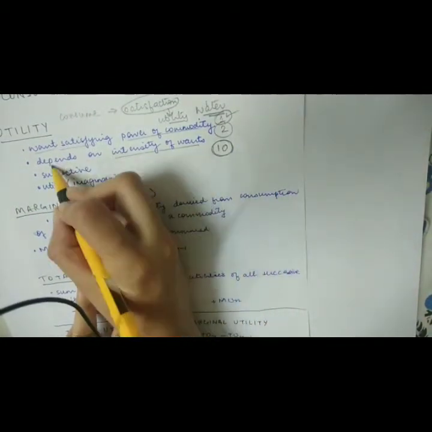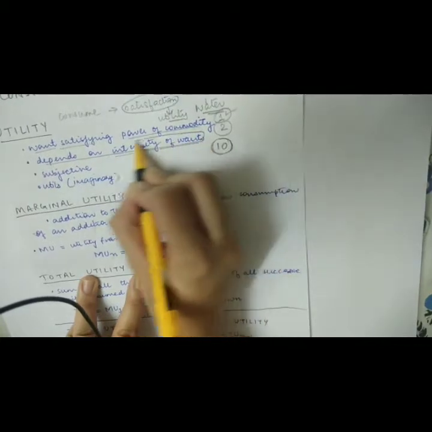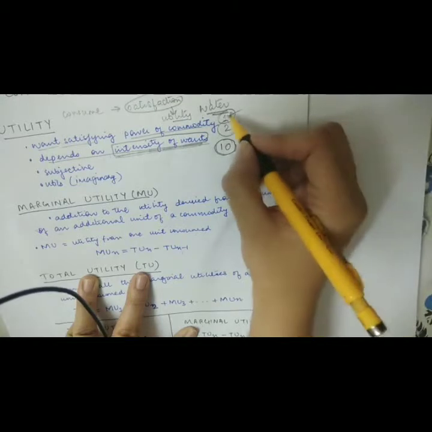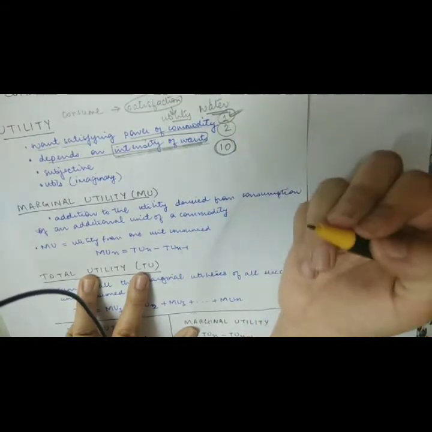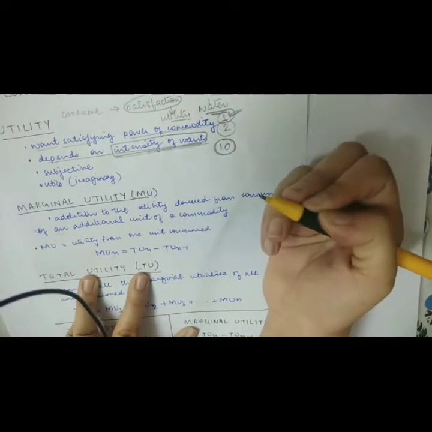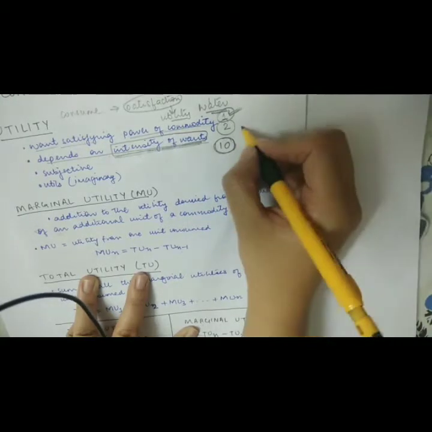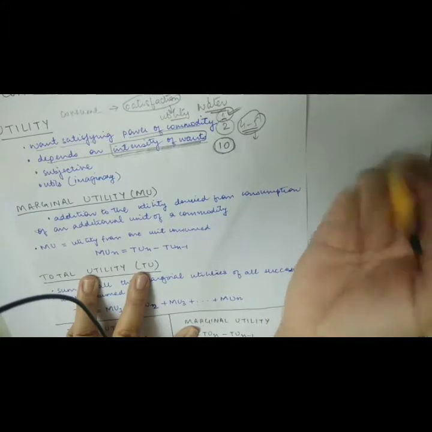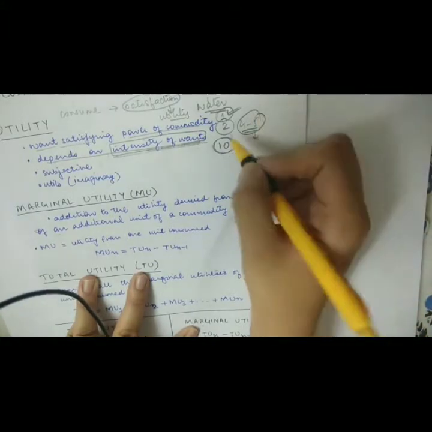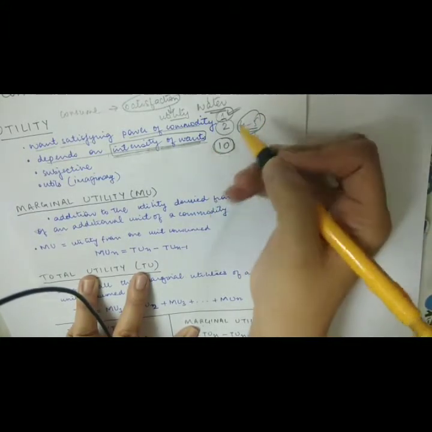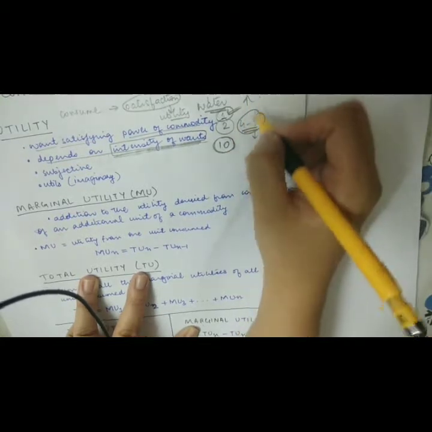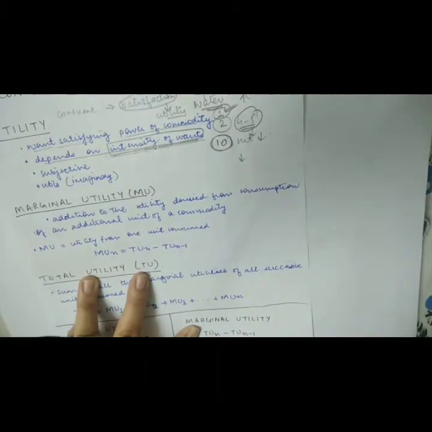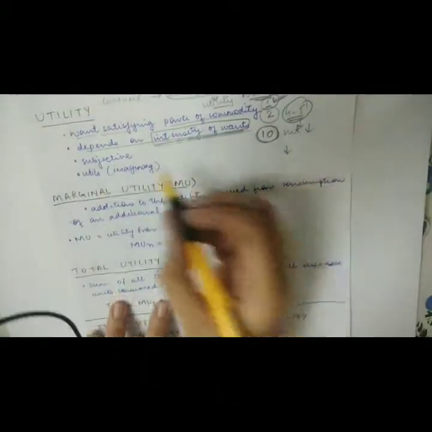So you can clearly see that the satisfaction depends on the intensity of wants. When you're thirsty, then the intensity of the want is very high. But when you've had 4-5 glasses of water, after that the intensity of the want reduces. So when the intensity of the want is high, the amount of satisfaction that you derive from the consumption of the commodity is high. And when the intensity of want is low, then the amount of satisfaction that you derive from that commodity is low.